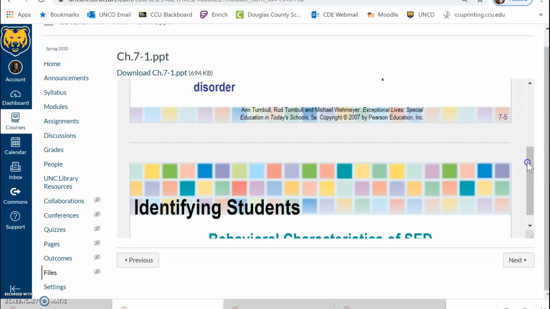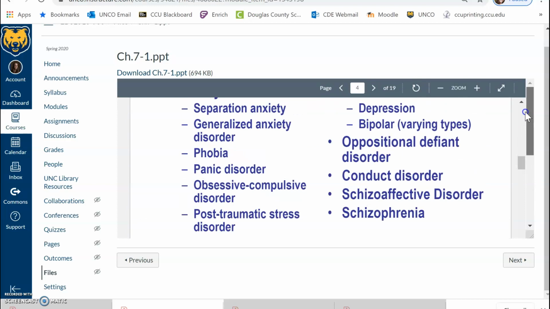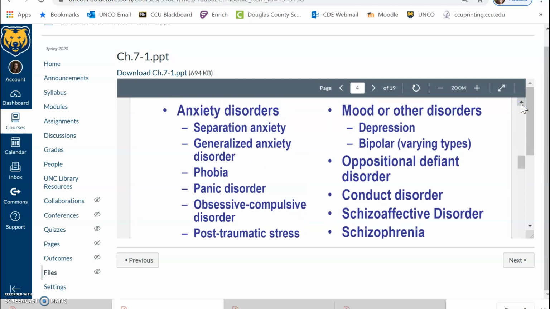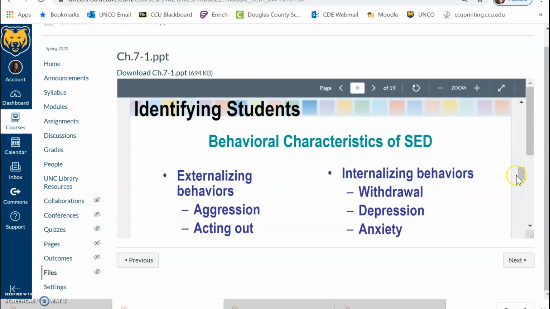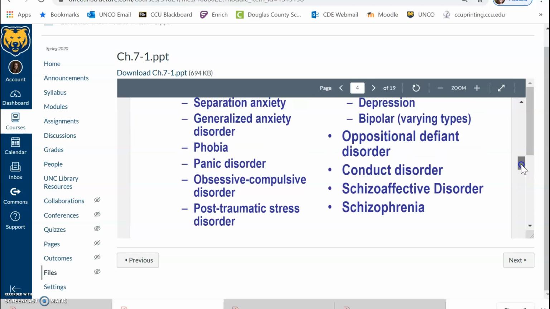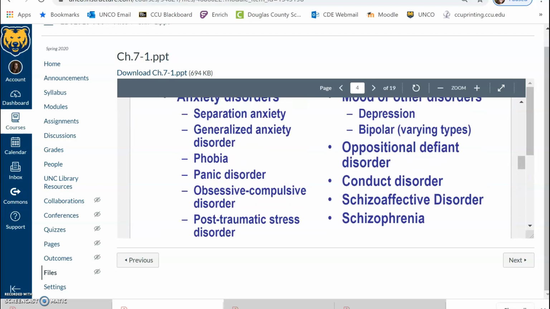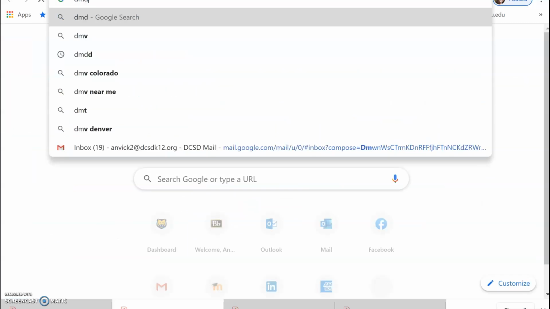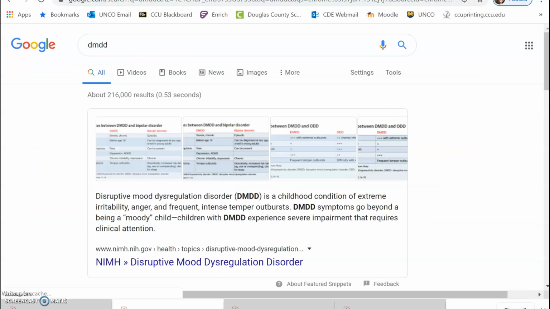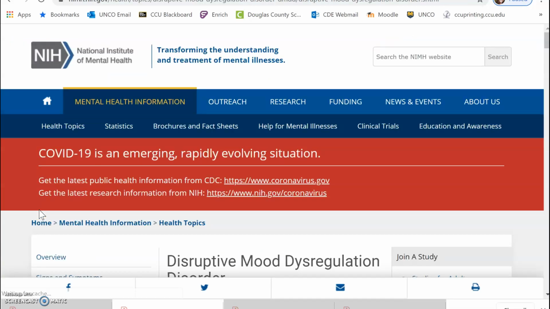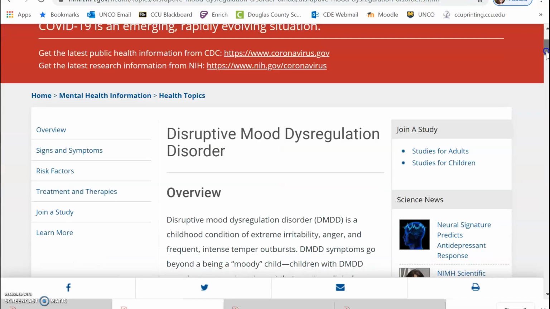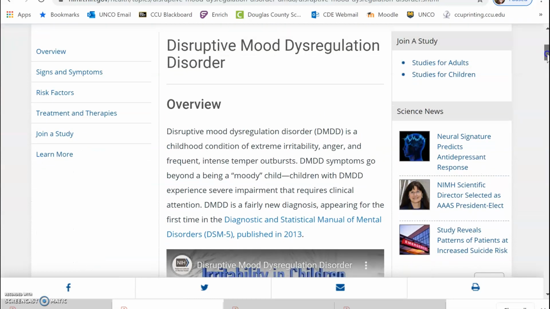Students with SED may have a variety of diagnoses, and those may fall into any of these categories. You'll see a lot of this in the DSM. Another one you might see is DMDD, Disruptive Mood Dysregulation Disorder. And DMDD is something that is helpful and important to research. So you'll see NIMH here has information on DMDD.